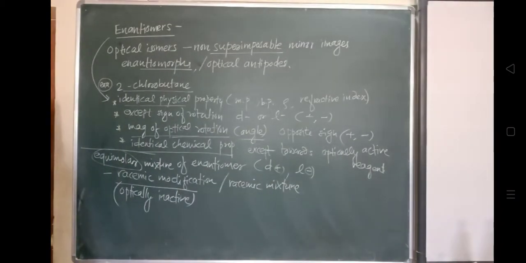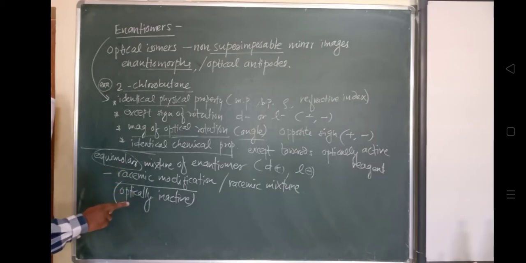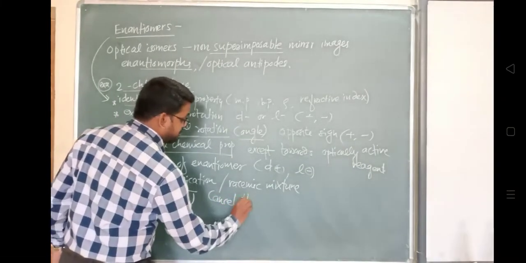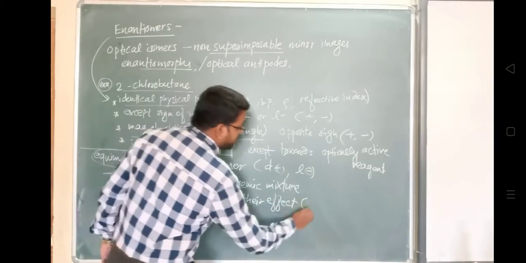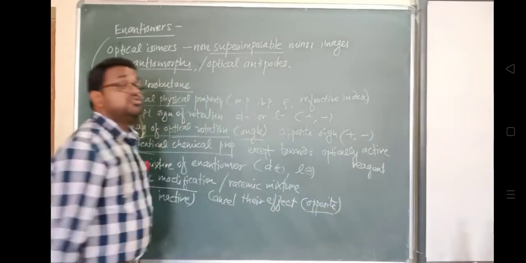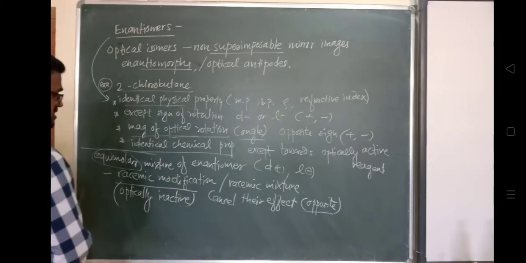Because the optical rotation due to molecules of one enantiomer is cancelled by an equal and opposite optical rotation due to molecules of the other enantiomer. In short, they will cancel their effect due to having opposite directions of rotation. So due to this reason, this racemic modification or racemic mixture will be what?